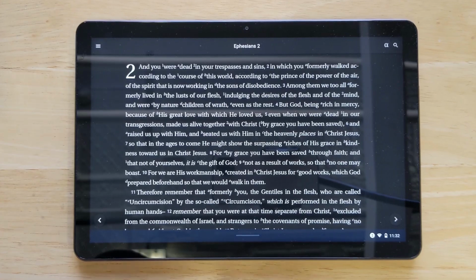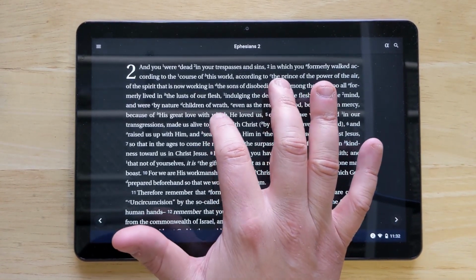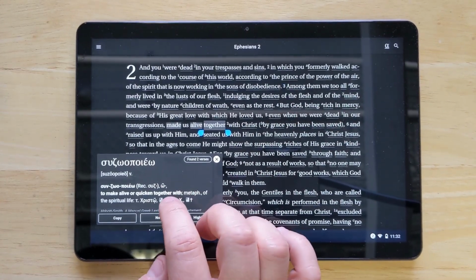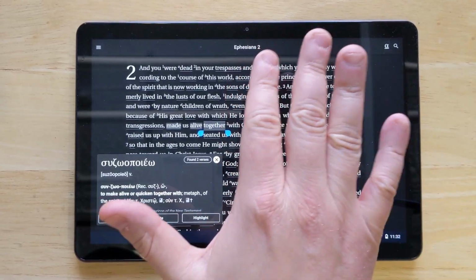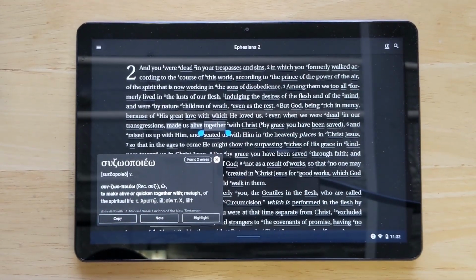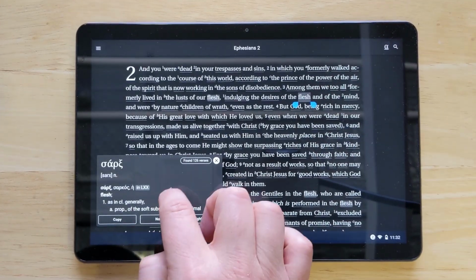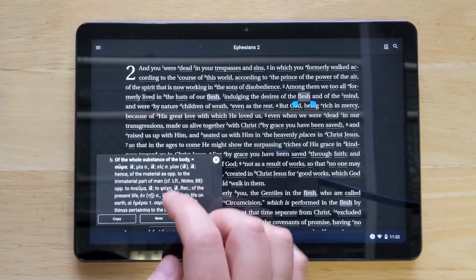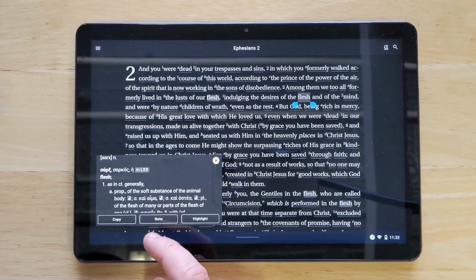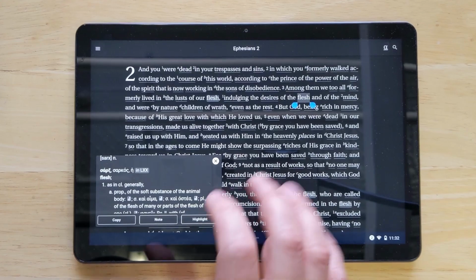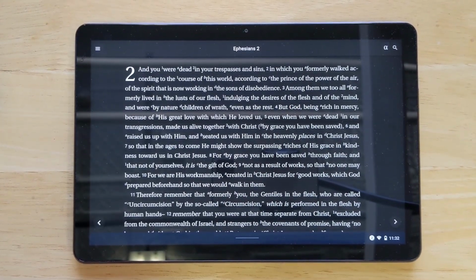One other really cool feature I will show you with this app is that if you long press a word, it will show you the lexicon information for that word. It does this for all of the underlined words that you see here. So you can look up different terms and really see a little bit more what the original language usage of that term is. So again, just really easy to use this and study the scripture in a very detailed way.